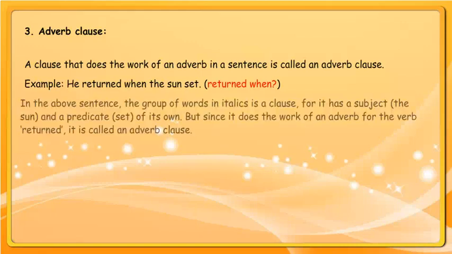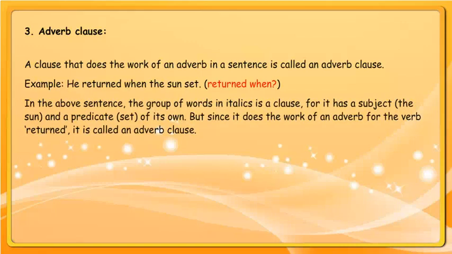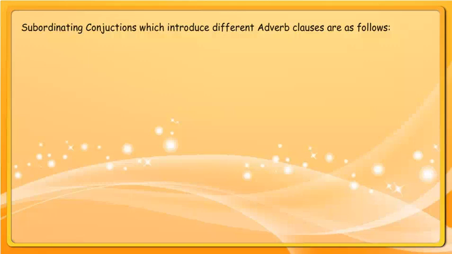Returned when. In the above sentence, the group of words in italics is a clause, for it has a subject, the sun, and a predicate, set, of its own. But since it does the work of an adverb for the verb returned, it is called an adverb clause. Subordinating conjunctions which introduce different adverb clauses are as follows.